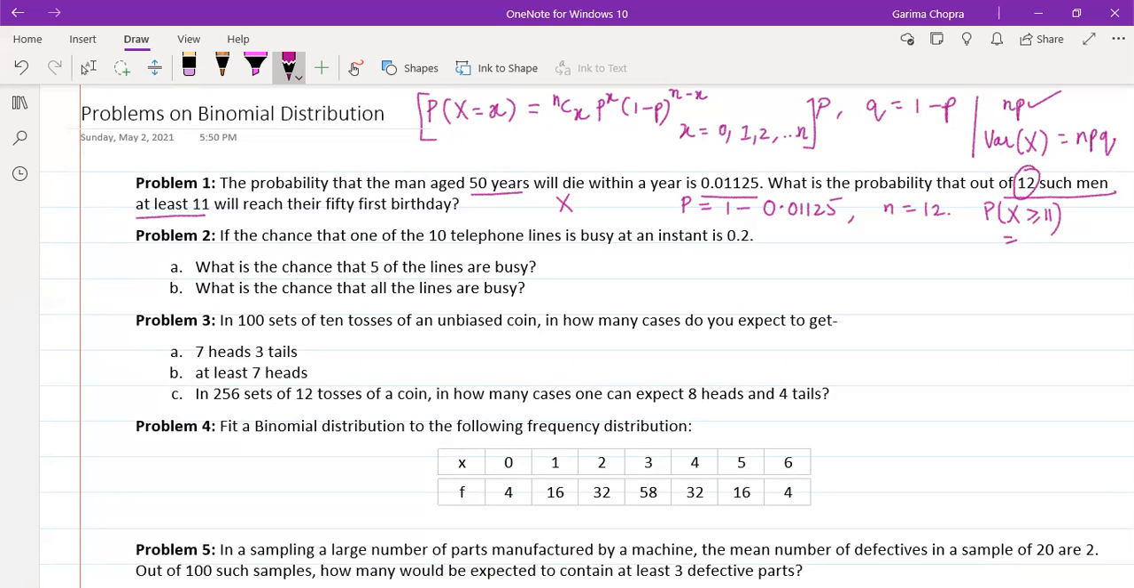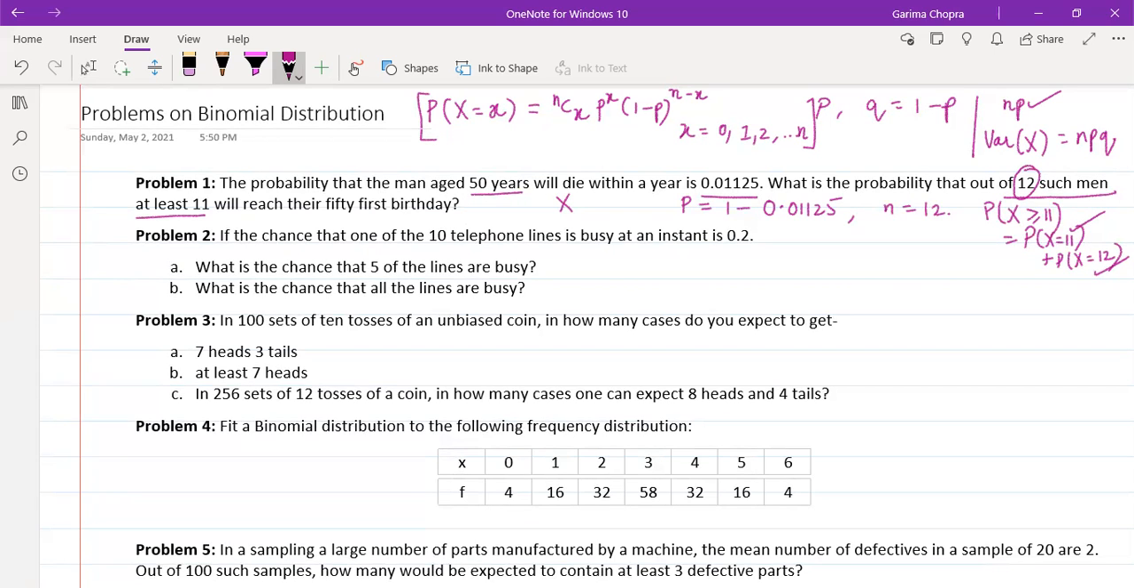So it will be the sum of two probabilities. The probability that the random variable X is equal to 11, that 11 will survive for a year. And another probability which we will be having here, that the random variable X is equal to 12. It means that all these 12 men who are 50 years old will survive for a year and will be reaching their 51st birthday. Now, by using the PMF, by putting the value of N, the value of P, and the value of this small x, which is here 11 and here 12, we can easily evaluate this probability.